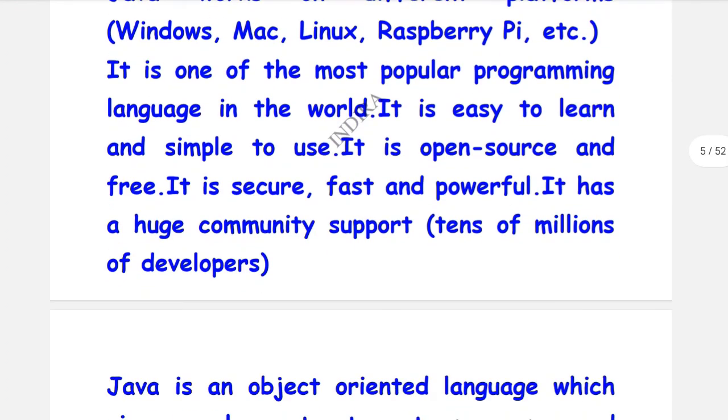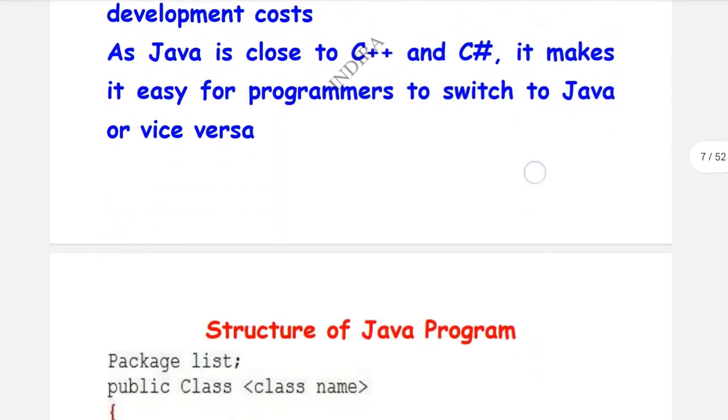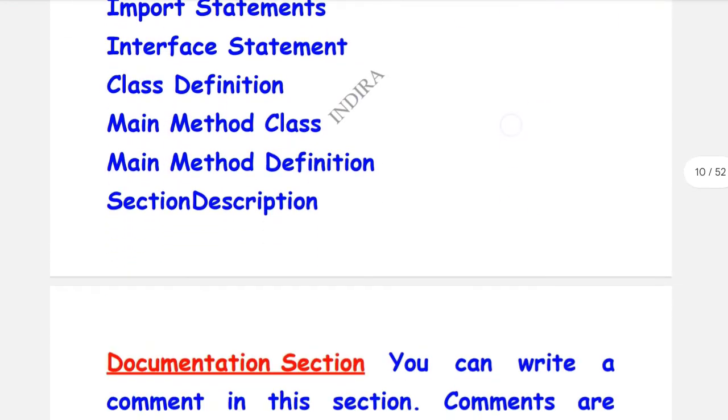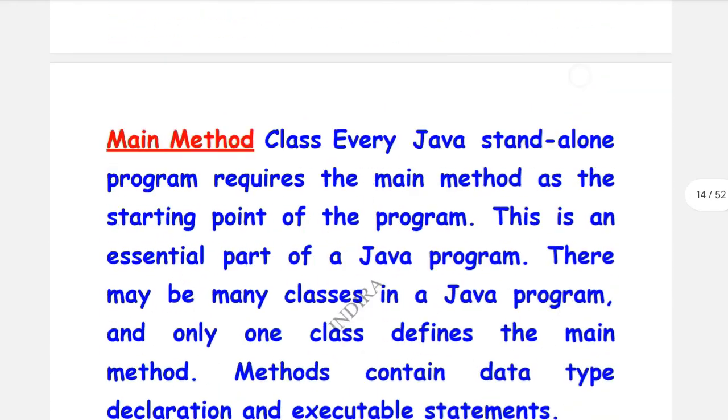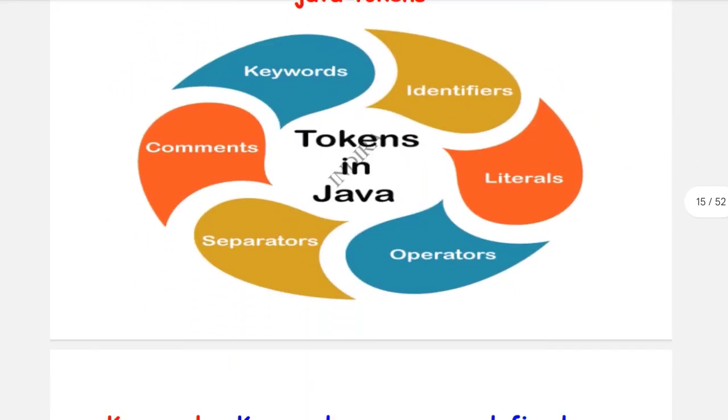Coming to the topics, we completed Java introduction, uses of Java, structure of Java, and the sections included in the structure of Java. More important, Java tokens. Here we discussed operators only as a definition and classification, because in terms of Java tokens we discussed operators, whereas the syntax and programs of operators will be discussed as another topic.